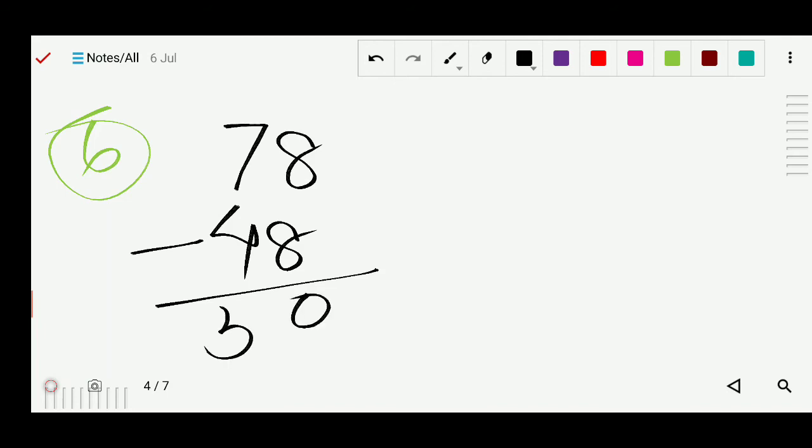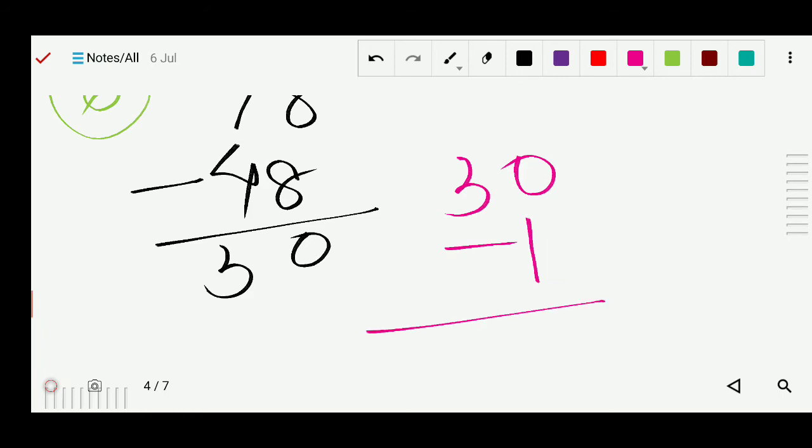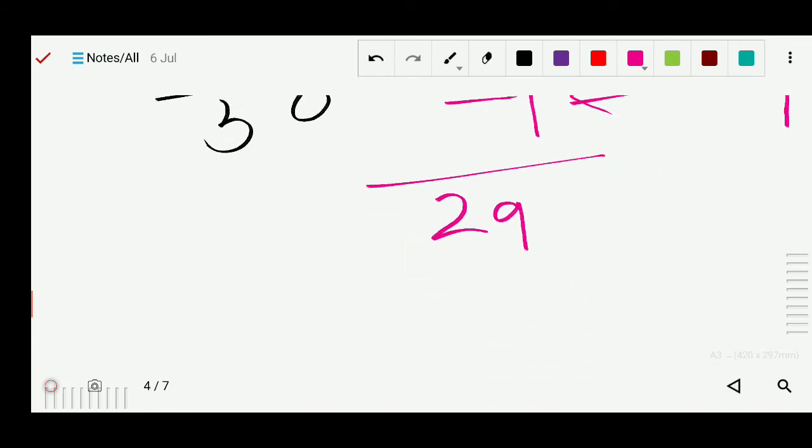So is 30 the answer? Are there a total of 30 numbers between 78 and 48? No. So the next thing we have to do here, after getting this 30, is to just minus 1. You do minus 1 all the time. So your answer you will get is 29. So this 29 is your answer.